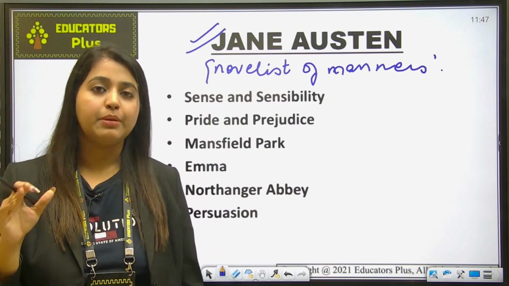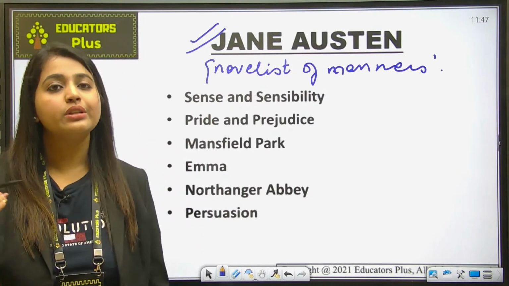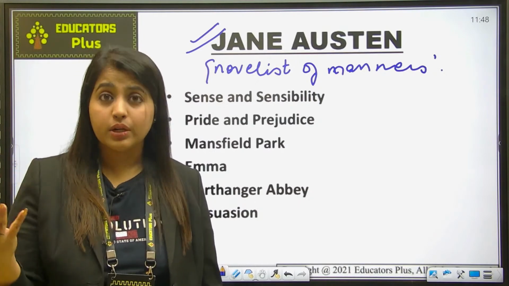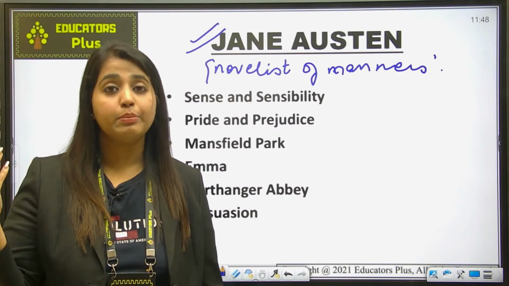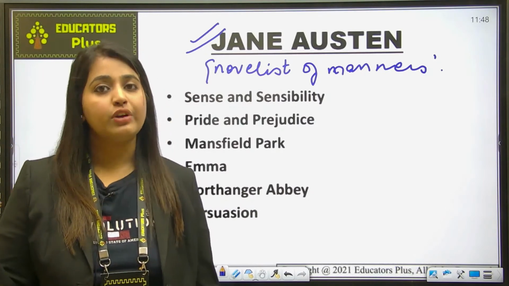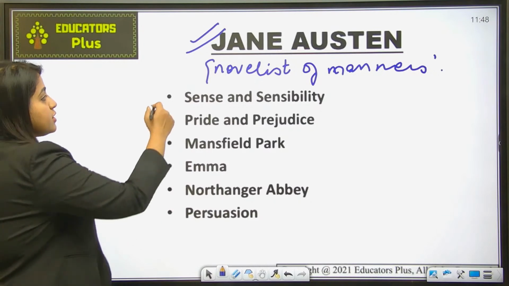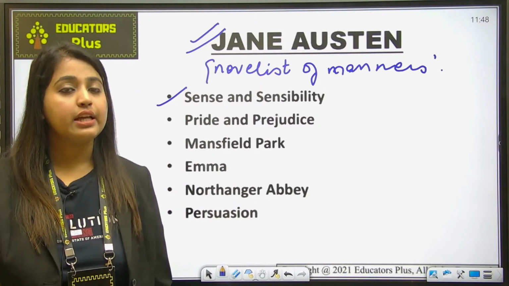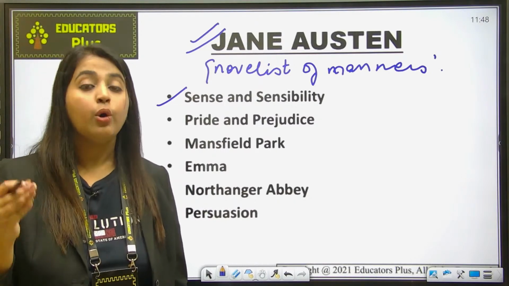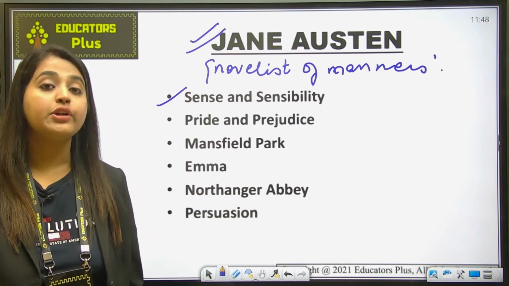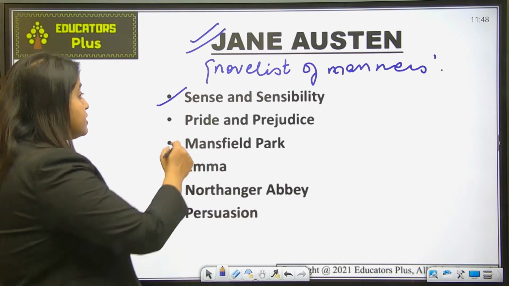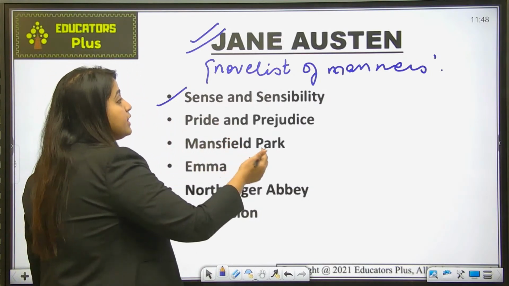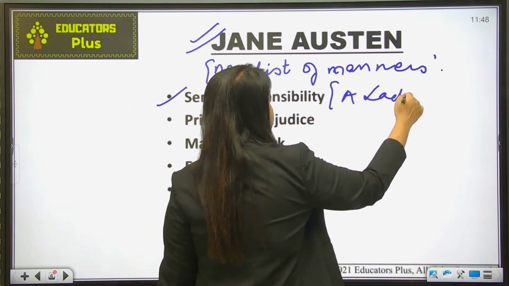So maybe initially she was compared to Shakespeare, but later this idea was denounced, because in her works you cannot see a deeper connection to the tragedy of life. This is the first work, Sense and Sensibility. As I told you, these writers never used to publish their work in their own name. They used pseudonyms or pen names. This work was published in the initial phase of Jane Austen as a writer, under the pseudonym of a lady.